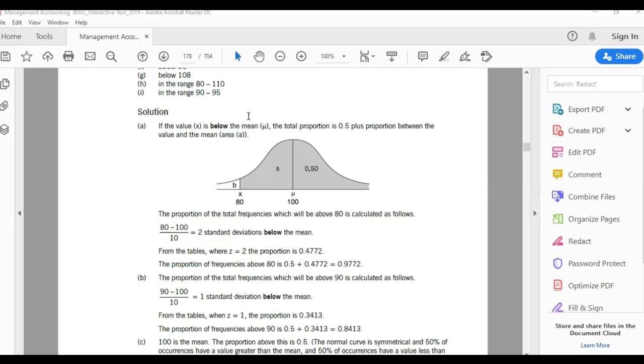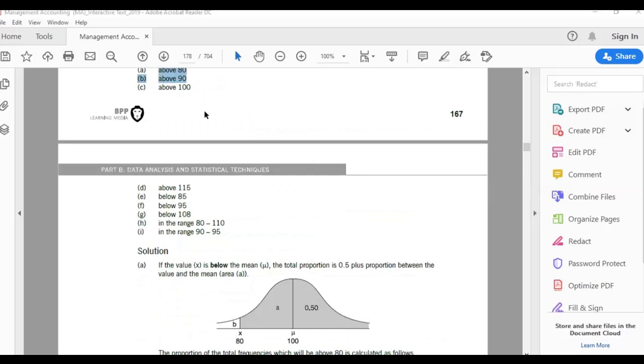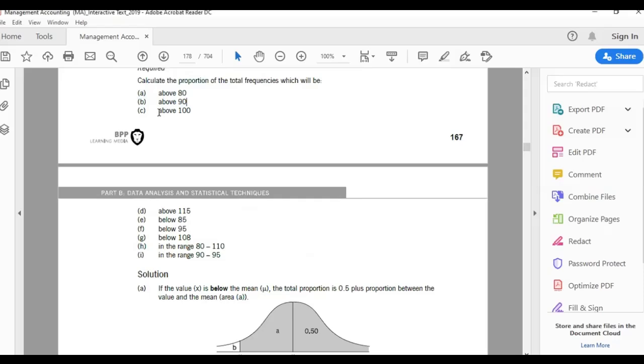Then they ask you another question: above 100. So how much would be above 100? I will not solve it, you will tell me. You give me the answer and I stop the lesson.